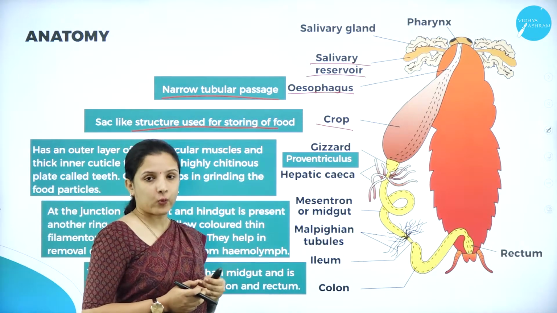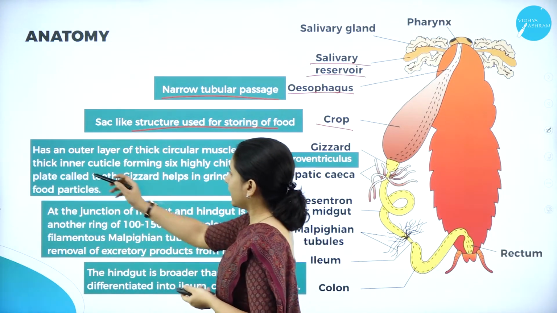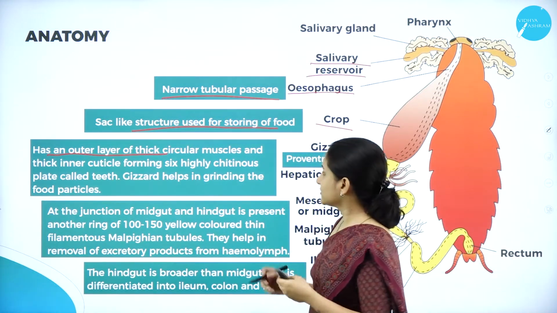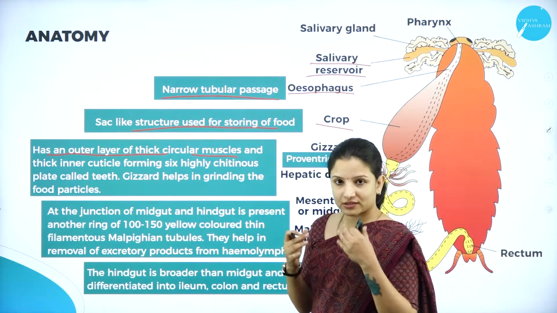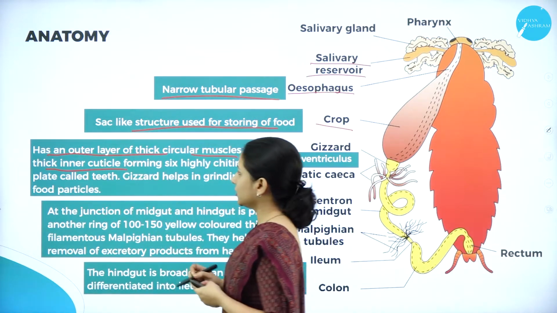The gizzard has an outer layer which is made up of thick circular muscles, and towards the inside, it is covered by a thick cuticle.